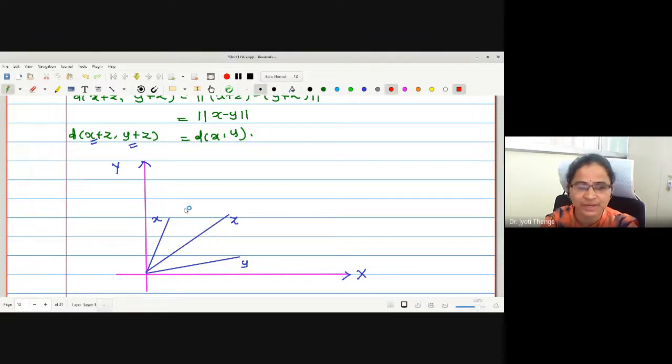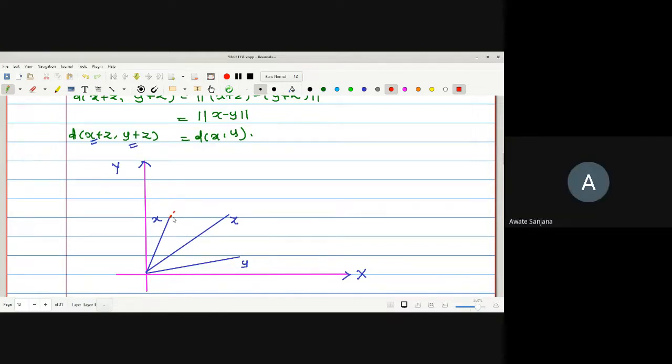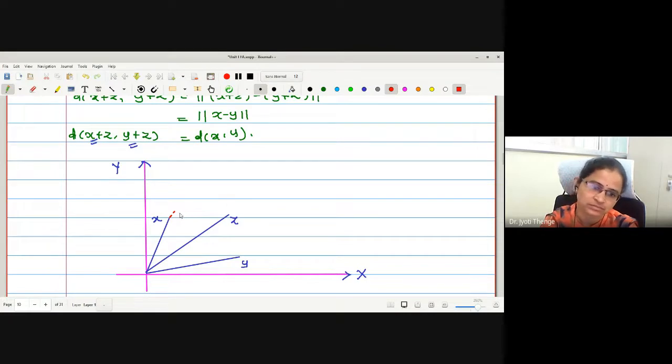Let me repeat again. To find the position x plus z, we have to complete the parallelogram. Draw a line parallel to this, and somewhere here it is x plus z.